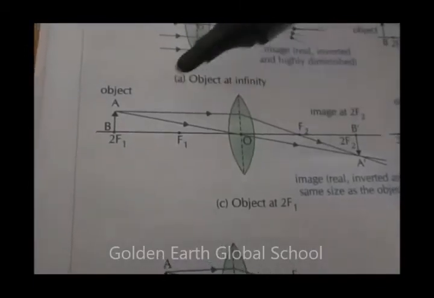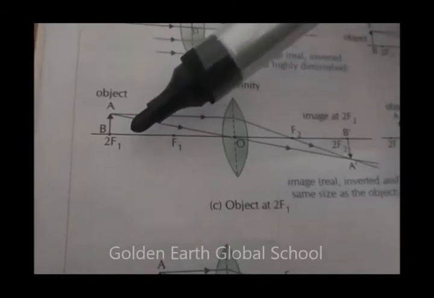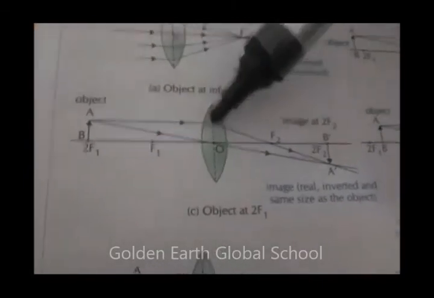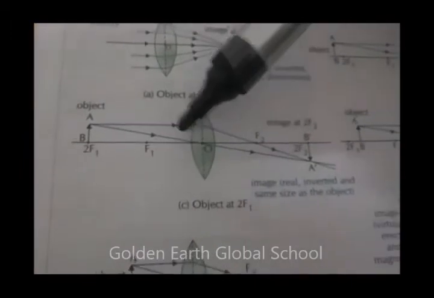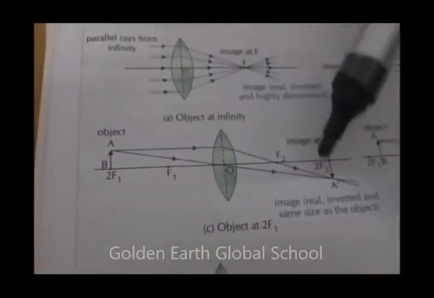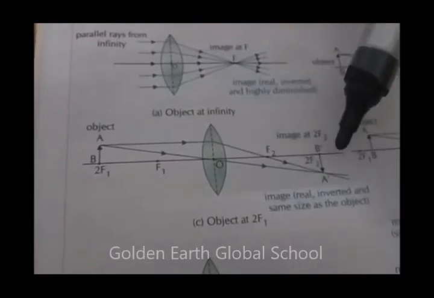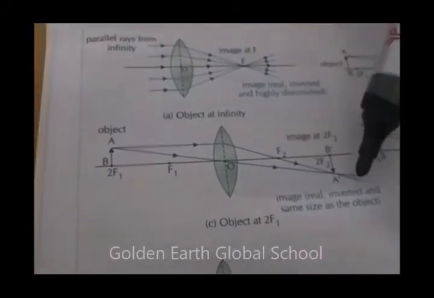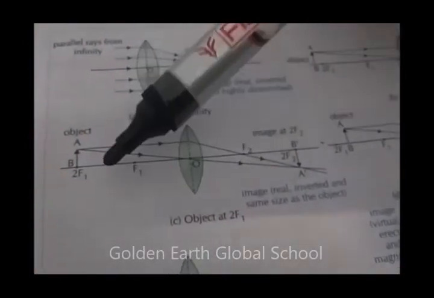See, the object is lying at 2F1 and rays of light pass through the lens, and where they meet is again at 2F2. The image formed here is real, inverted, and the same size as the object. You can see that it is of the same size. The object is at 2F1, and the image is formed here at 2F2.